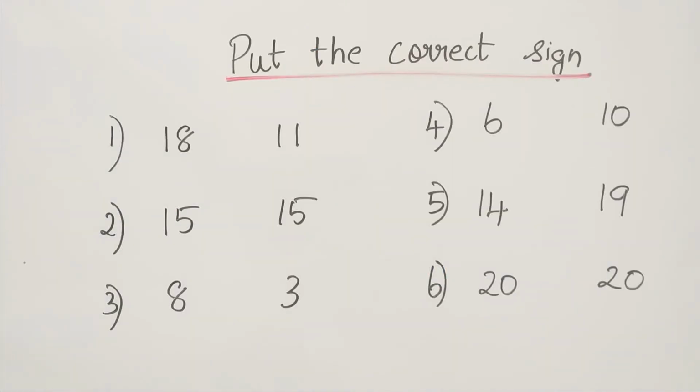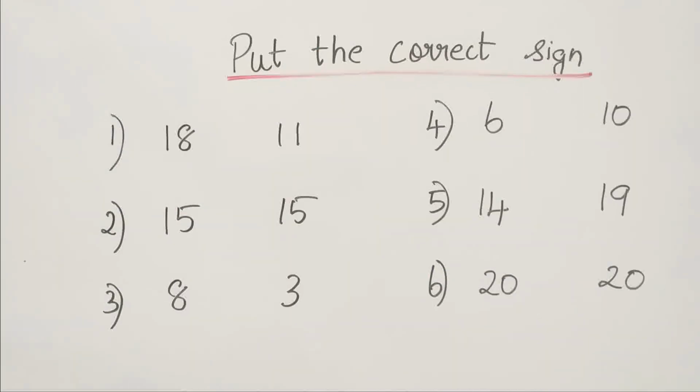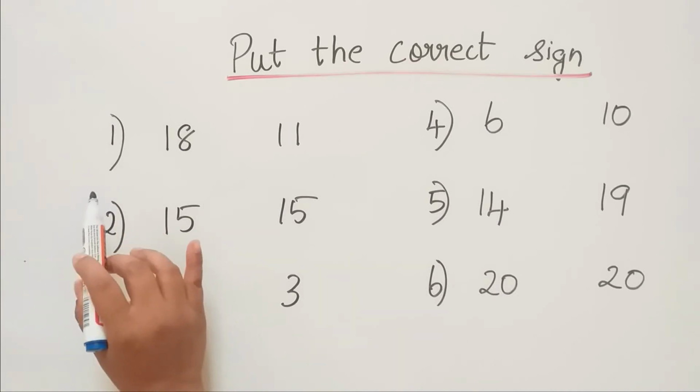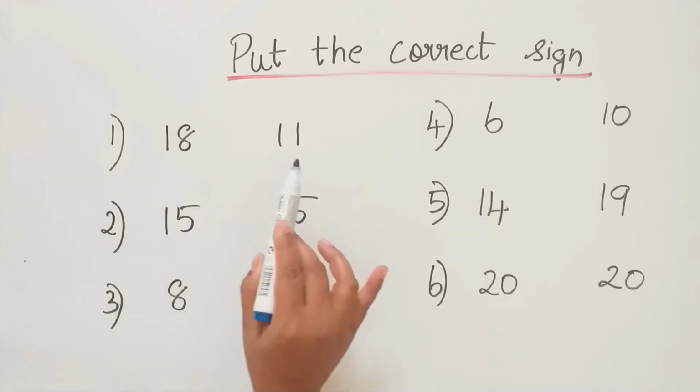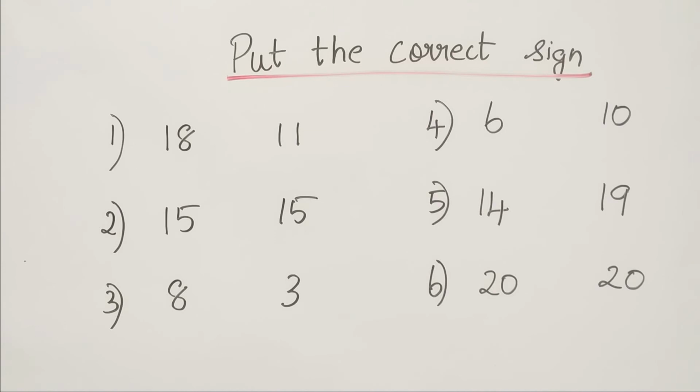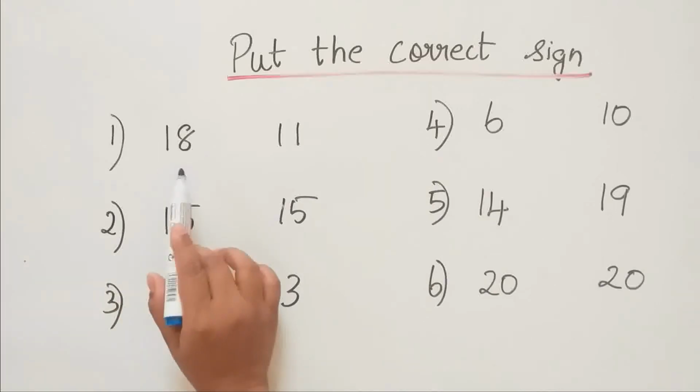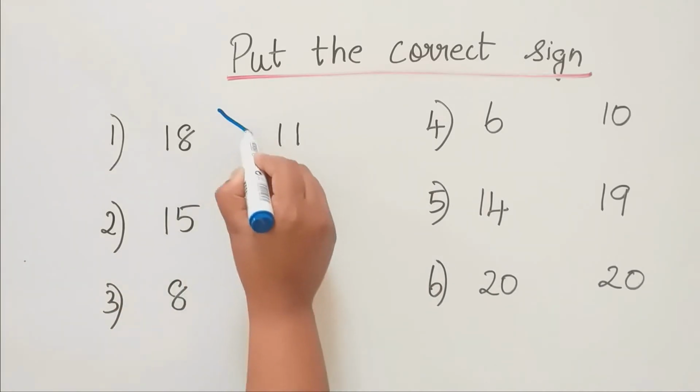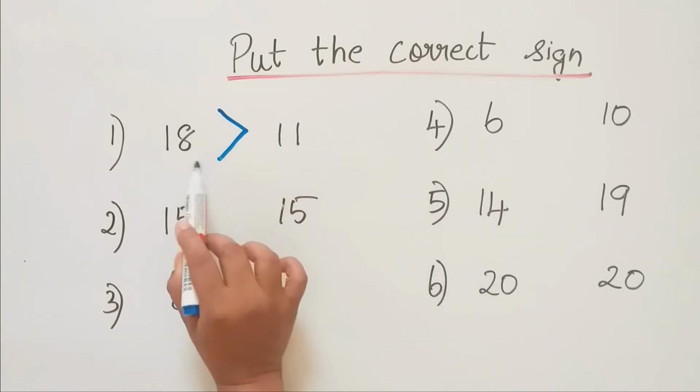Let's do a small exercise on putting the correct sign. You have to put the correct sign, whether it is greater than, less than or equal to. So shall we go for the first one? We have 18 and 11. So the alligator will eat the big number. So which is the big number here? It is 18. So can you recognize this sign?